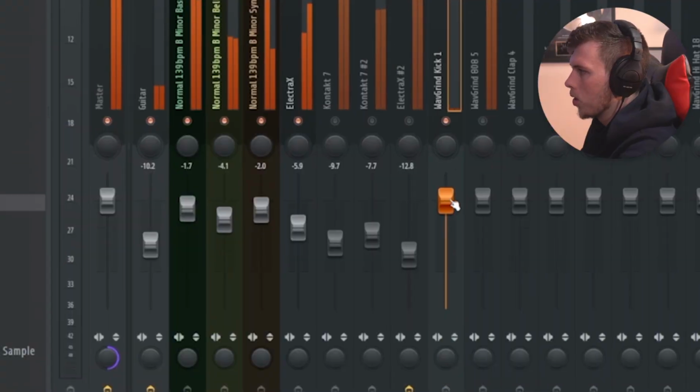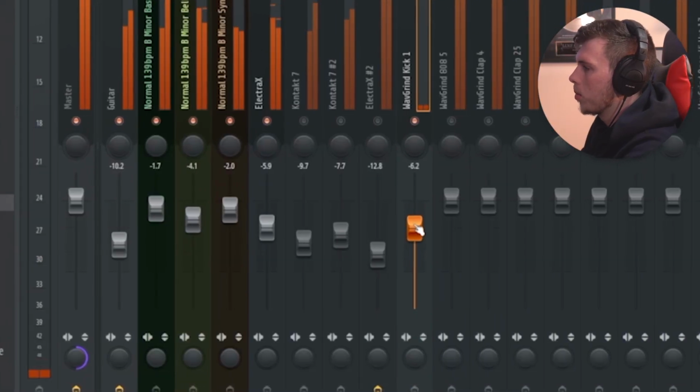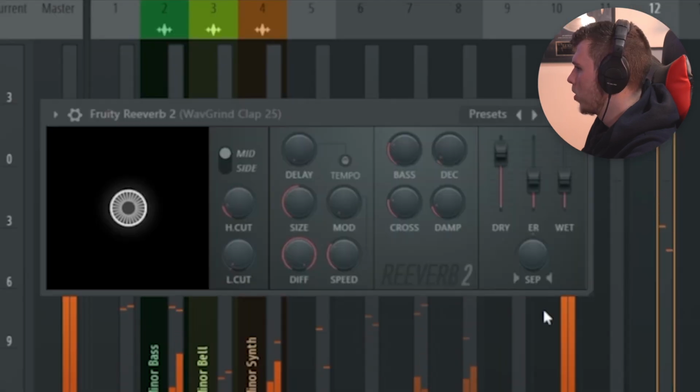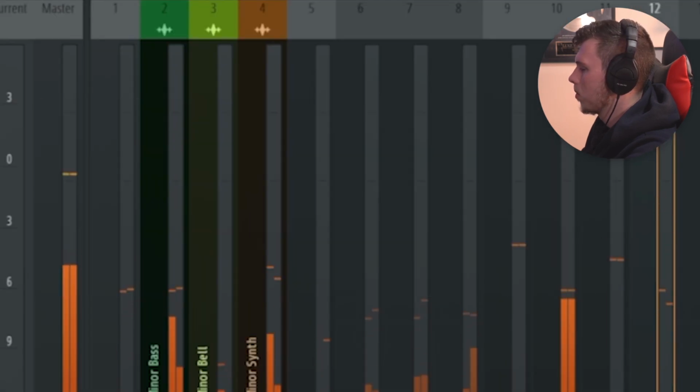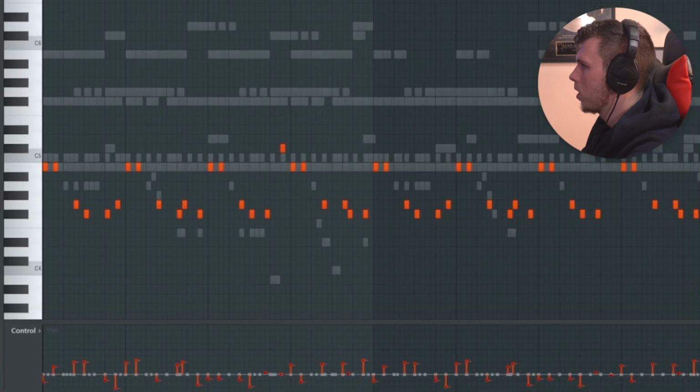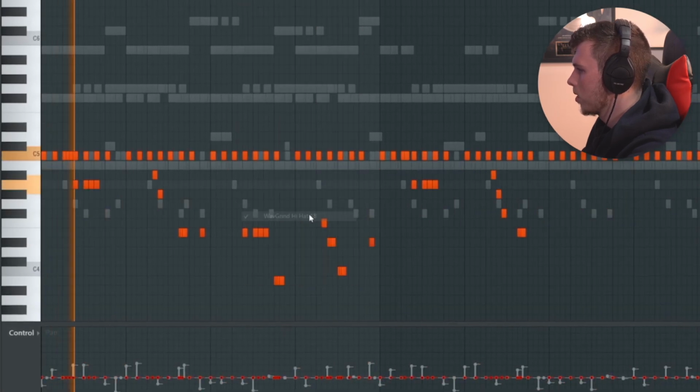Now that the melodies are basically mixed, I'm going to mute a lot of them while I go through and mix the drums, because we're not going to have all the melodies coming in at once, so it's unrealistic to mix it that way. And add some reverb onto this clap. This background hi-hat here is going to have some reverb. I'm actually going to lower the pitch of this hi-hat slightly.